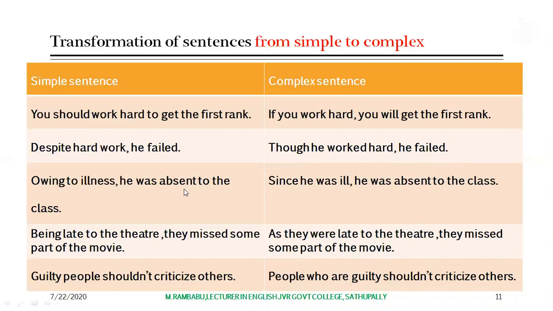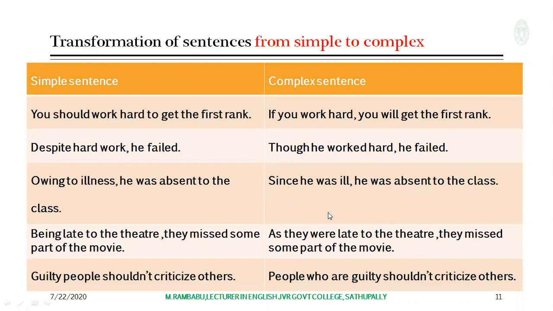Owing to illness, he was absent to the class is the simple sentence. Since he was ill, he was absent to the class. "He was absent to the class" is the main clause, and the other one is the dependent clause. It has one main clause and one dependent clause. So it's a complex sentence.